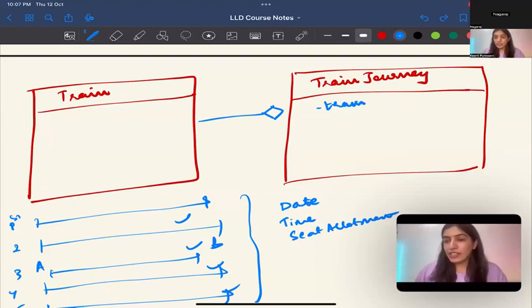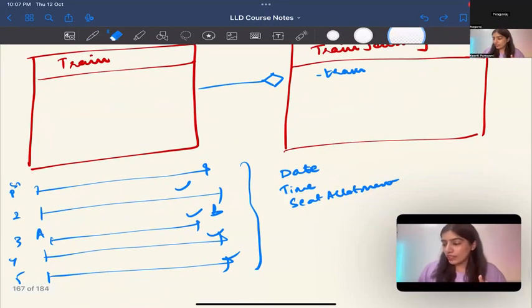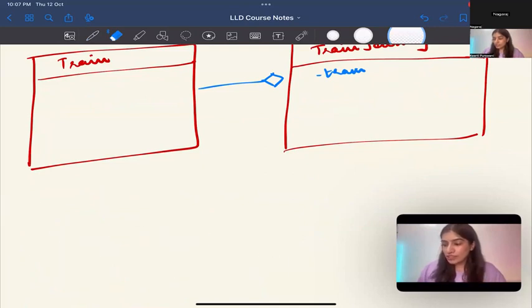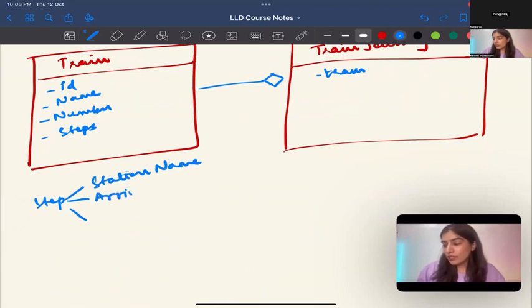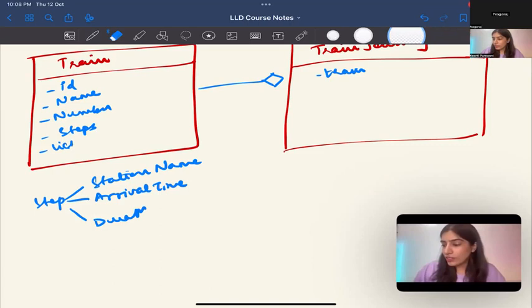But see, inside train, let me just talk about what all things are going to be inside train and what is the responsibility of this class, because we also have to follow SRP. So inside this train, there's obviously train ID, name, then train number and all of that. Then there is, say, stops. Now inside a stop, there can be multiple things: station name, the arrival time, the duration for which the train stops. So this is usually in a stop, correct? So it has a list of stops. What else does it have? It has compartments.